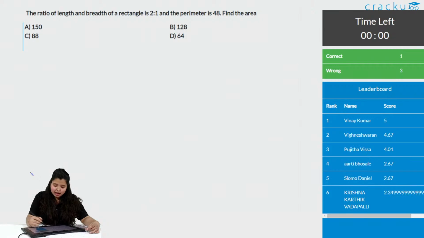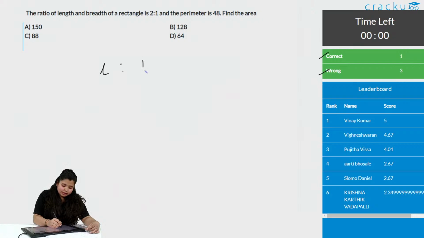Okay, with this we have 1 correct answer and 3 wrong answers. Let us see how we do this. The ratio of length and breadth is given, that is 2:1. The perimeter is given. What is the perimeter? It is 2(L plus B) is equals to 48.